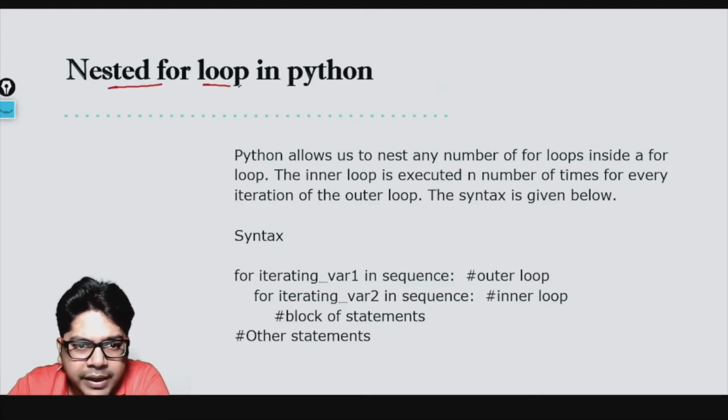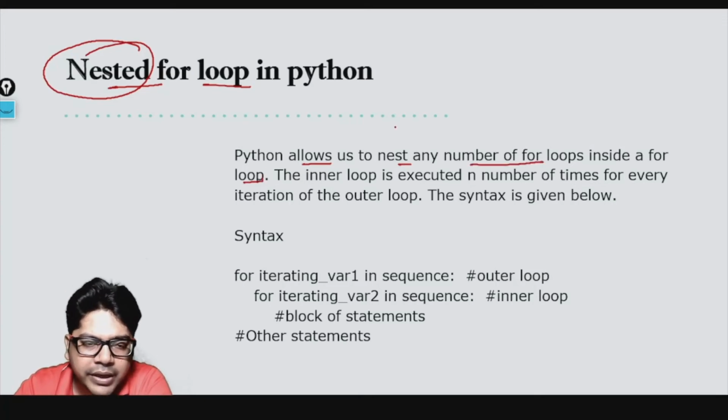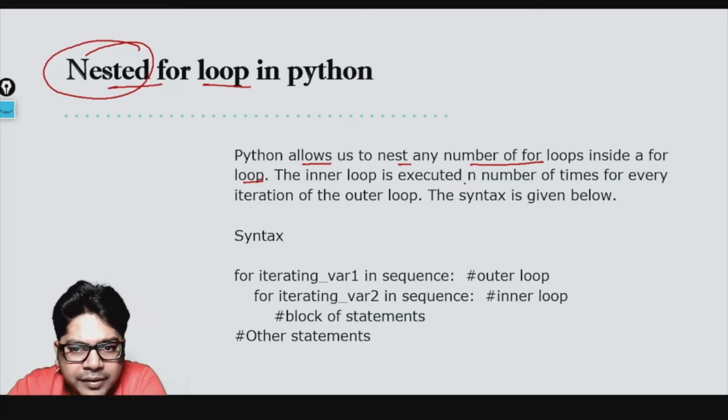Nested for loop in Python. Nested, we have already discussed. The moment the word nested comes, it means something is within something. So Python allows us to nest any number of for loops inside a for loop. You can nest any number of for loops inside a for loop, and the inner loop is executed n times for every iteration of the outer loop.